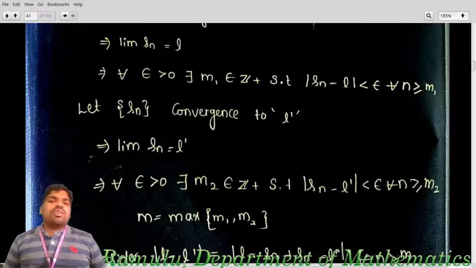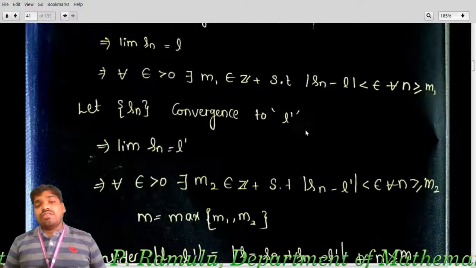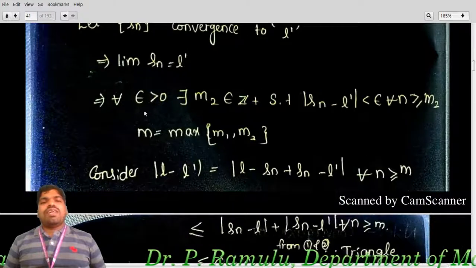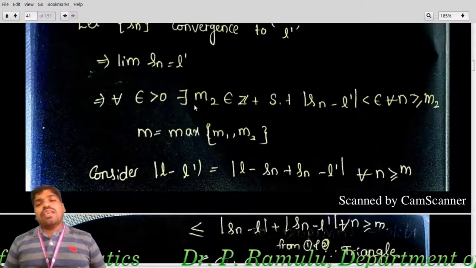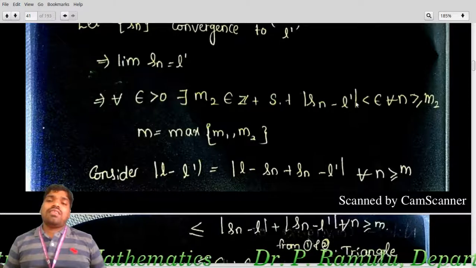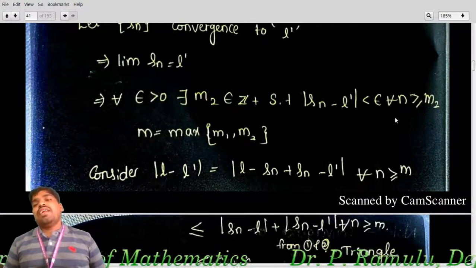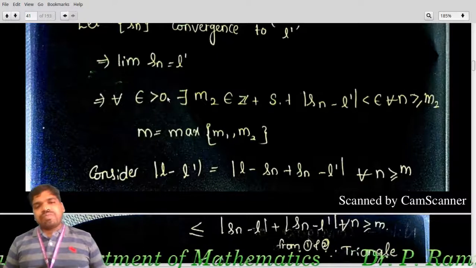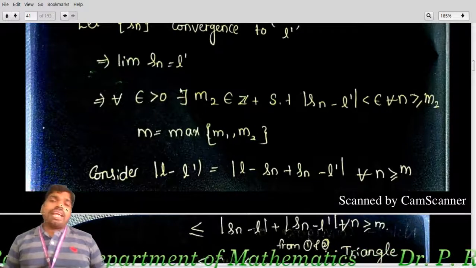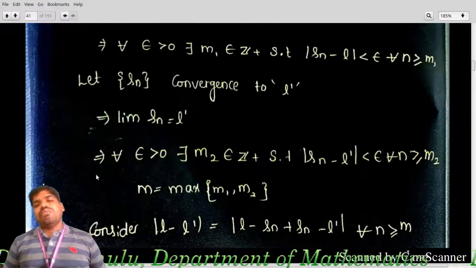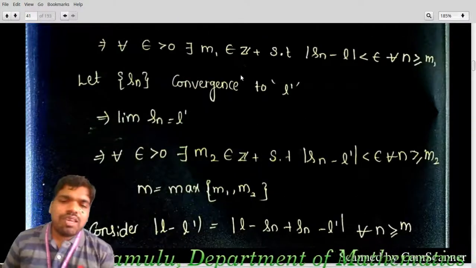Let Sn converge to L dash, which implies limit Sn equals L dash, which implies for every epsilon greater than 0, there exists M2 belonging to Z plus such that mod Sn minus L dash is less than epsilon for all n greater than or equal to M2. So that is nothing but M equal to maximum of M1 comma M2. Here I am taking my small m as the maximum of M1 comma M2.